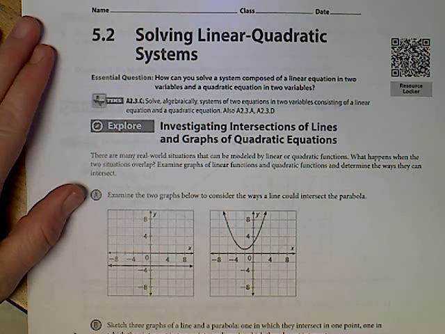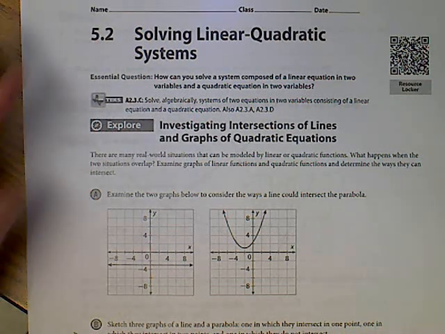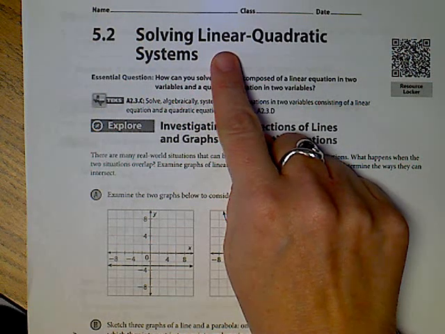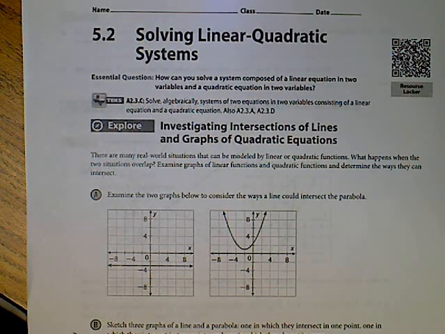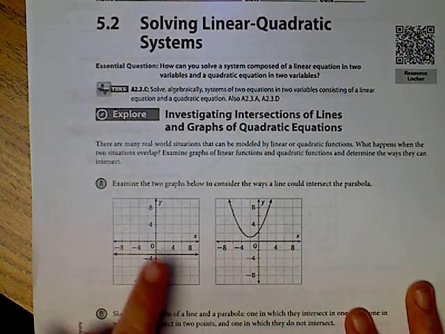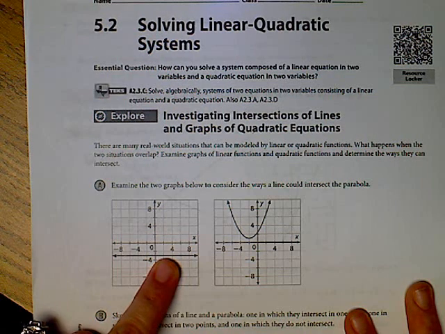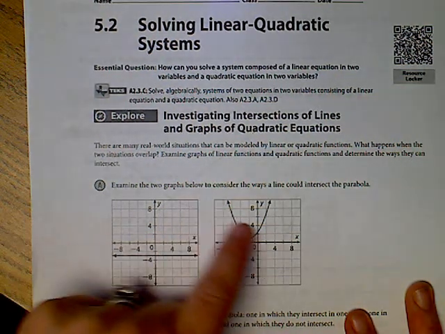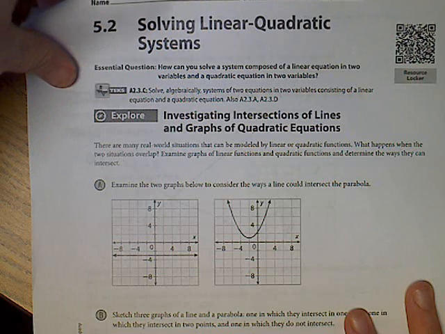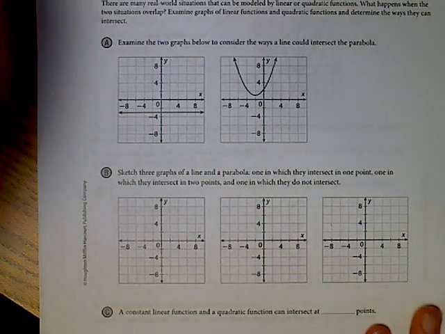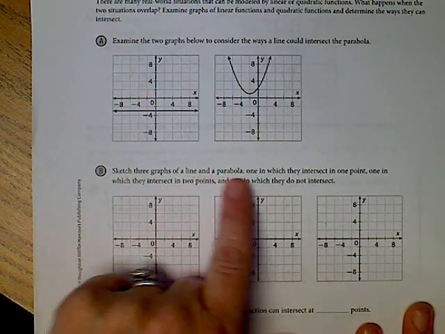This is 5.2, solving a system. This one specifically is a linear and a quadratic function at one time. Notice they've given you a linear function, just a horizontal line, and they've given you a quadratic. And what they want you to tell them, sketch three graphs of a line and a parabola.